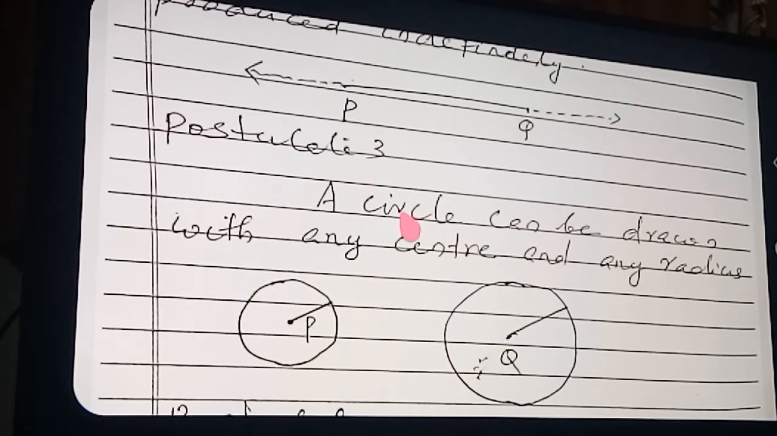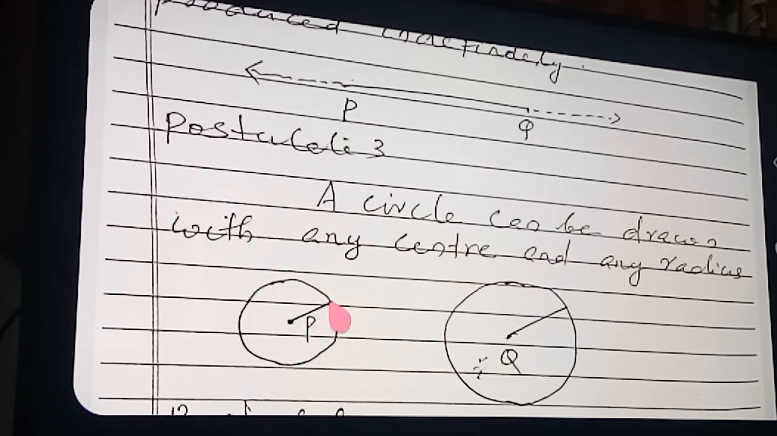A circle is a collection of points in the same plane. One point we are taking in one plane, another point in another plane, and the next point on another plane, that is not possible. A circle is a collection of points in the same plane, and those points have some peculiarity. What is the peculiarity of the points? They are equidistant from a fixed point.